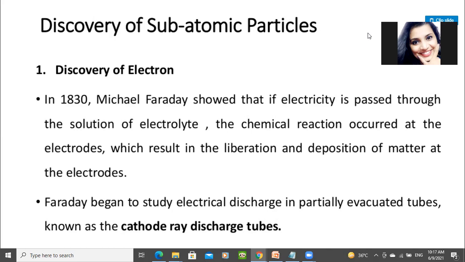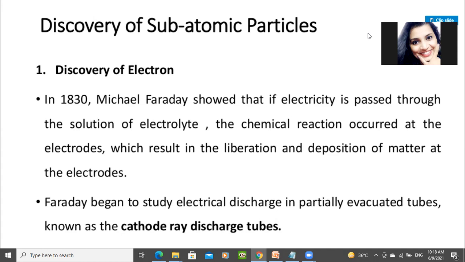Liberation means the compound which you take as electrolyte will start liberating. For example, if you boil water, the boiling results in the formation of water vapor. And if you do this process in a cell with two electrodes, the positive gas will start liberating from the negative electrode, and the negative gas will start liberating from the positive electrode. Remember this? Electrolysis of water. That is how we used to separate hydrogen and oxygen.